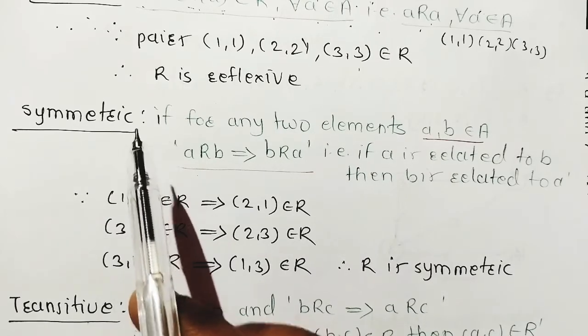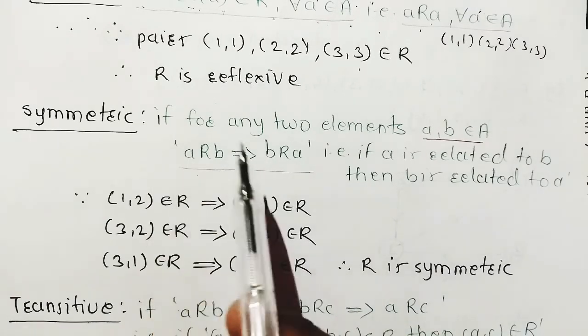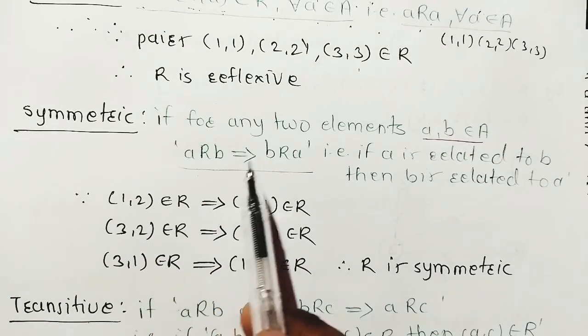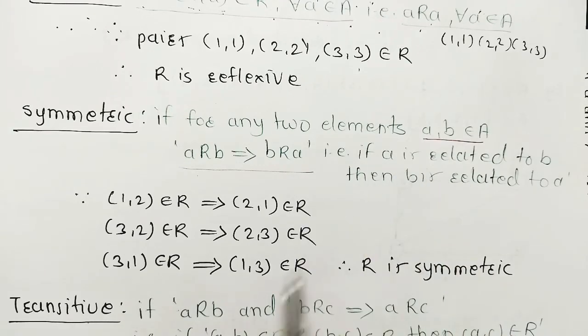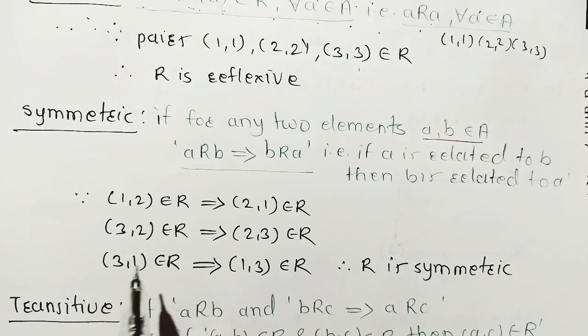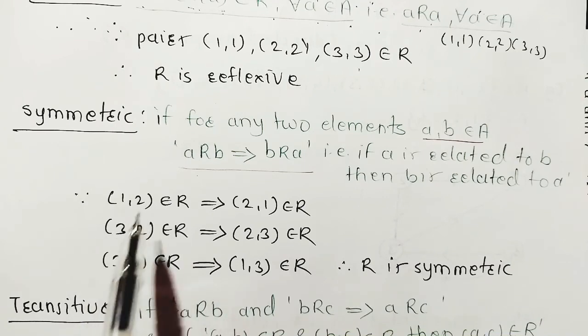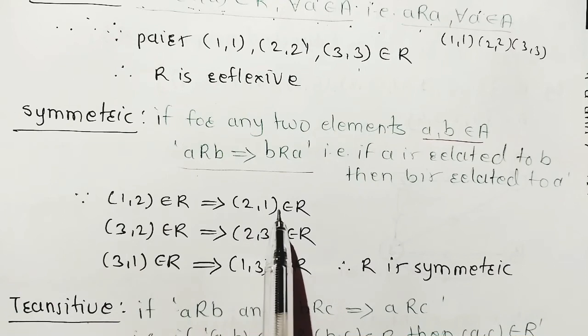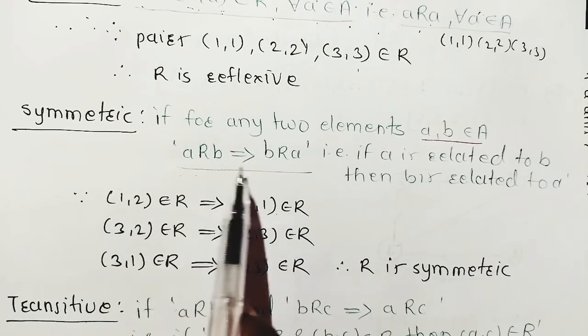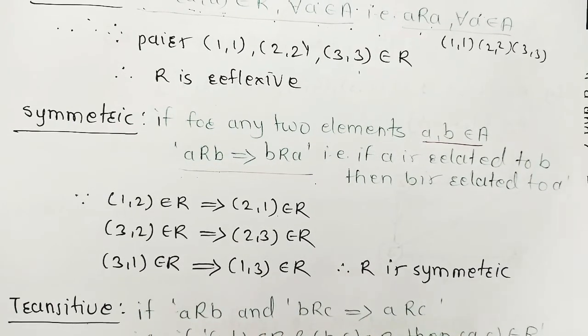Second is symmetric. Symmetric means what? If a is related to b, then b is related to a. That is, if a is related to b, then b is related to a. For this, we have to find the pairs like if 1 is related to 2, then 2 is related to 1, reverse. a related to b, b is related to a. Just check our example here.